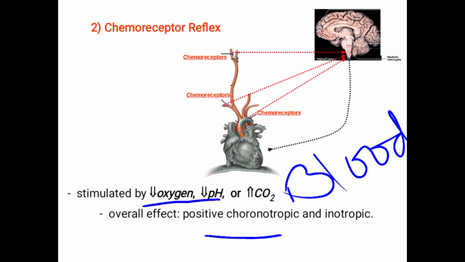Whenever the heart rate increases, the SA nodal discharge increases. So conduction of impulses through the atria and ventricles will be quicker. Contraction and relaxation of the heart increase, and it supplies more blood. So the overall effect of chemoreceptors is to increase the heart rate and increase the force of contractility. So that completes the heart rate.